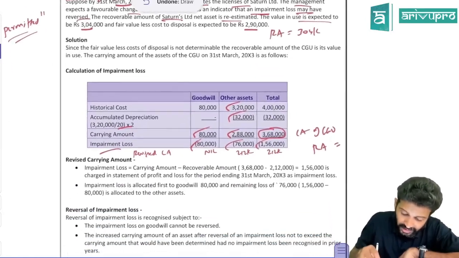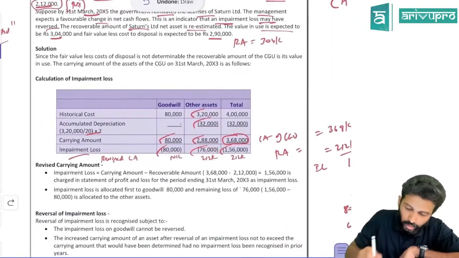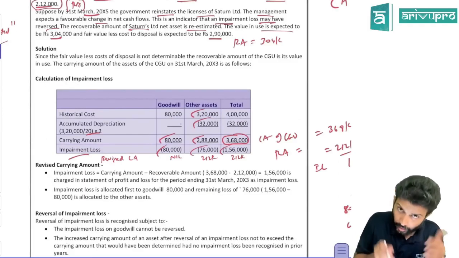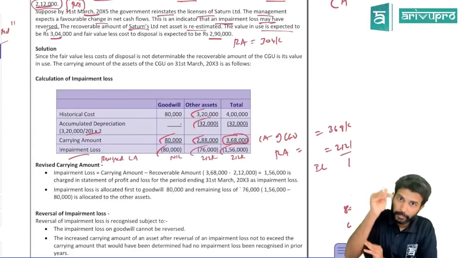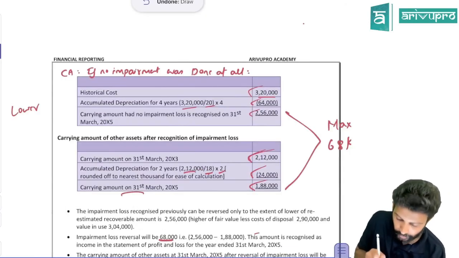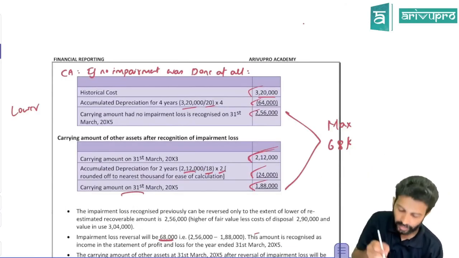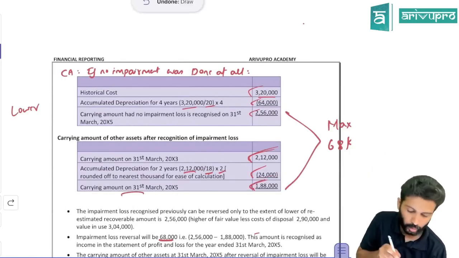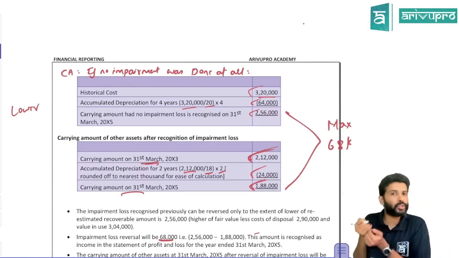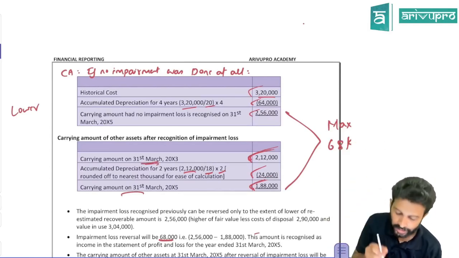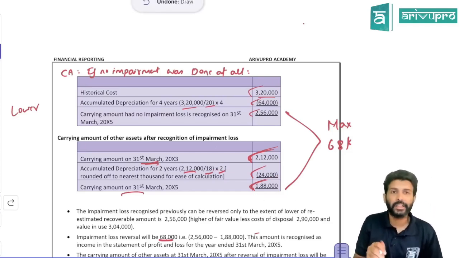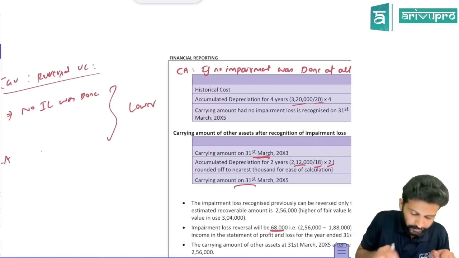But what is the existing carrying amount? The existing carrying amount is only 2,12,000, which we got previously. Have you actually done impairment? Yes, you have. After impairment, the carrying amount became 2,12,000. In fact, 2,12,000 was 2 years before; now you have 1,88,000. Yes, this was as on 31st March 20x3, 2,12,000. Then you used the asset for 2 more years, reduced 2 more years of depreciation, and the actual carrying amount is 188.